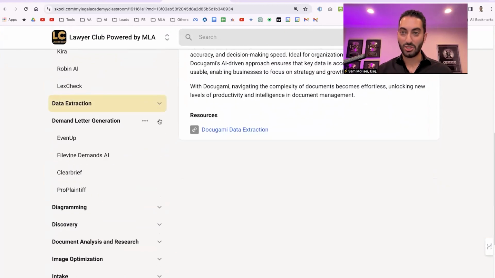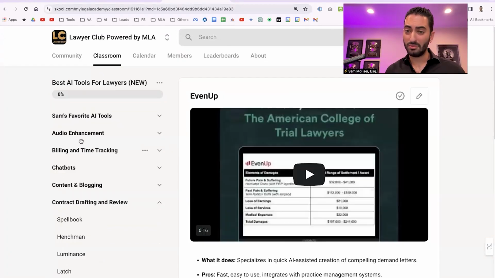Demand letter generation. Demand letters. The most popular one is EvenUp. I heard it's good, but it's a little pricey.